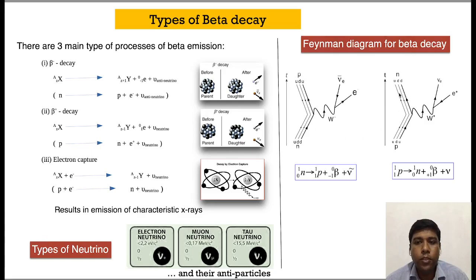These are beautiful pictures of Feynman diagrams, where you can see the quark level structure and the weak interaction, where a W boson is weakly interacting here. This is the mediator particle. So this is a beautiful picture, and it gives the basic theory of beta decay.